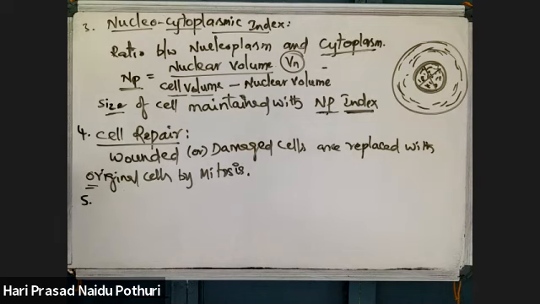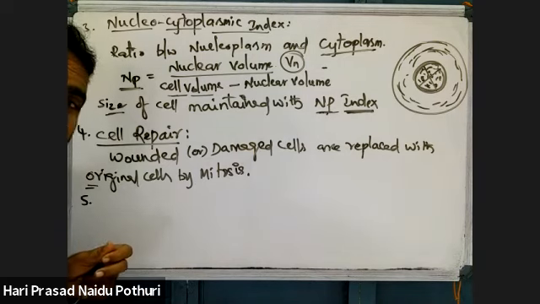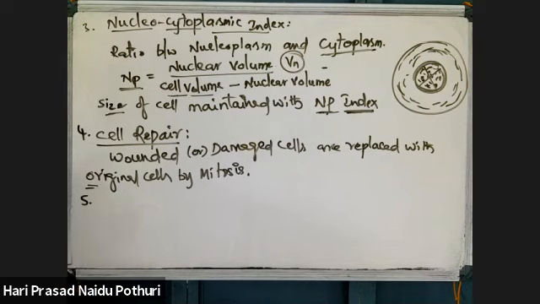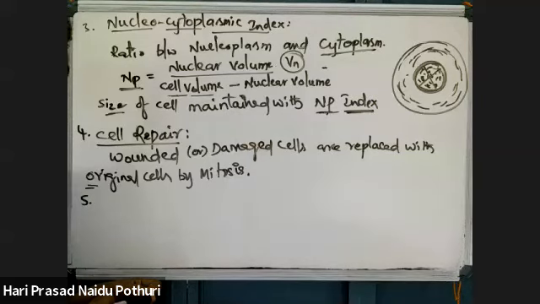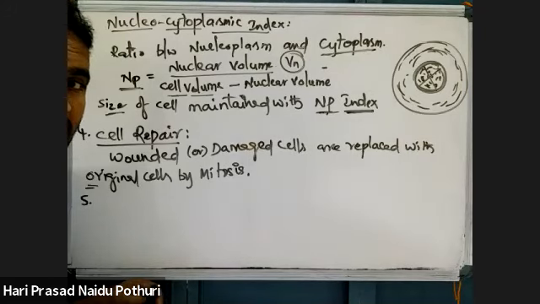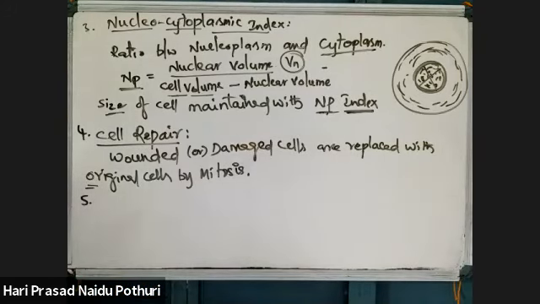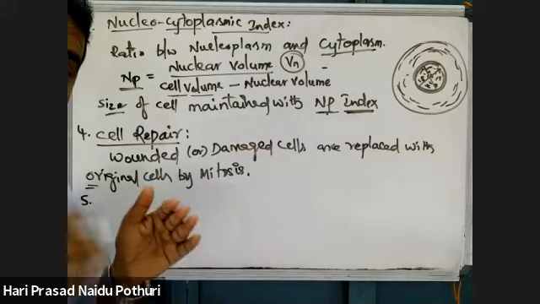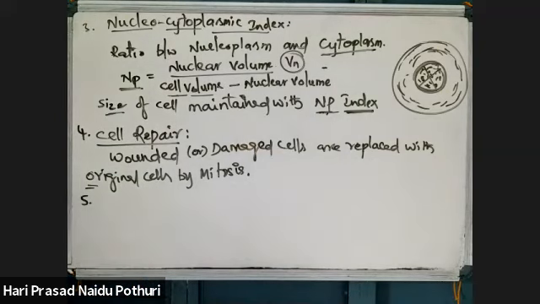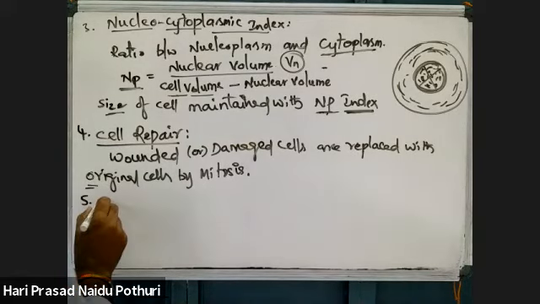Especially skin, epithelium, some types of RBC, they are majorly wounded or damaged. Those cells are replaced with functional cells by mitosis. Normally, what is taking place for RBC? RBC cells will die within 120 days. The lifespan of RBC is 120 days. After 120 days, each and every RBC will die. Even as RBC die on one side, new RBC are being formed on another side. Like this.